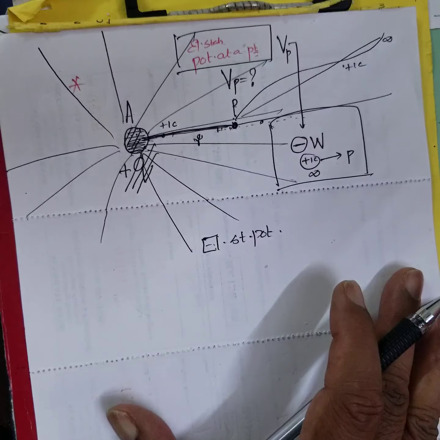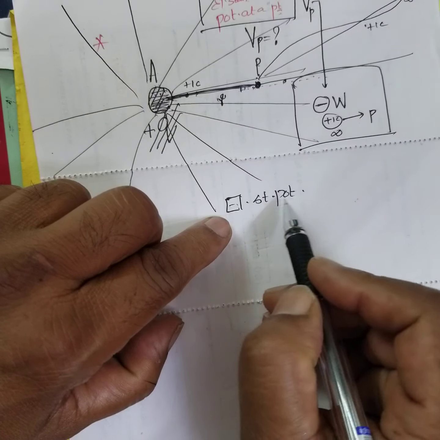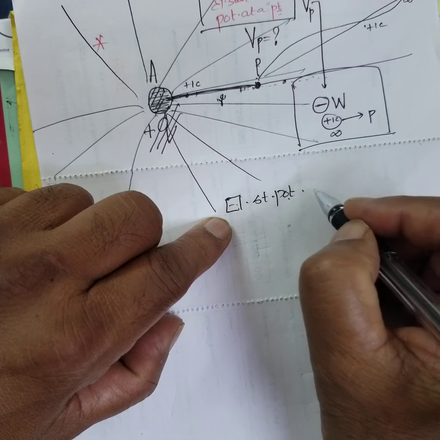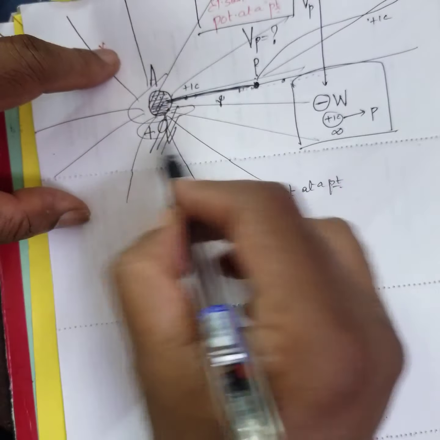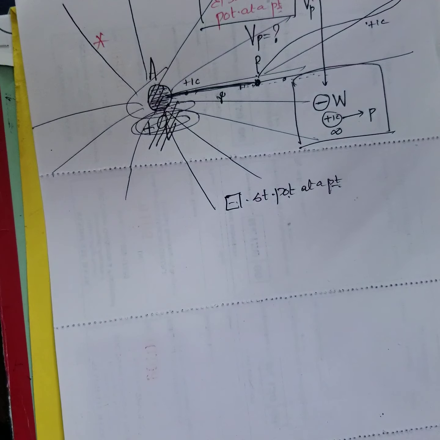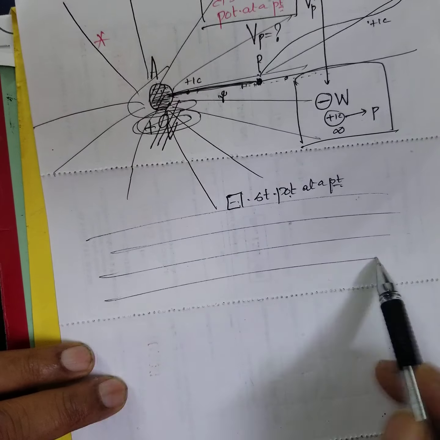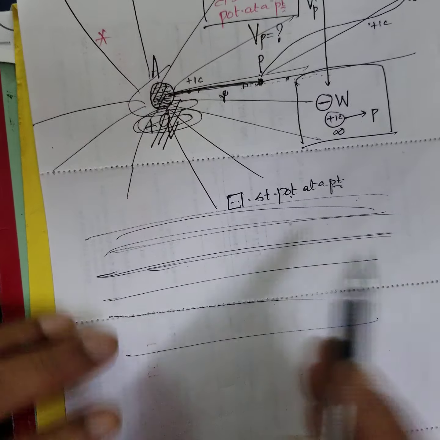That's why I am doing it. Right? Electrostatic potential at a point. Here, don't bring the picture of charge. Here, an electric field is there. How the electric field? Because of some charge or something else, I am not bothered. Here, some electric field is there. I want to find potential at that point.